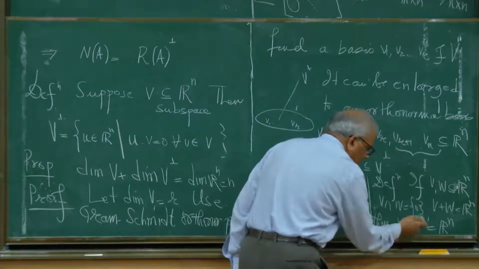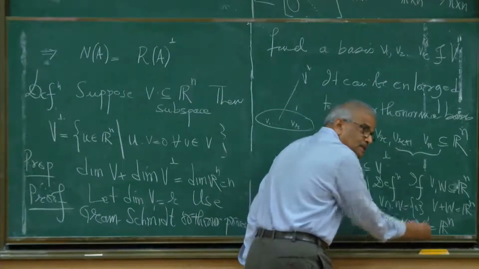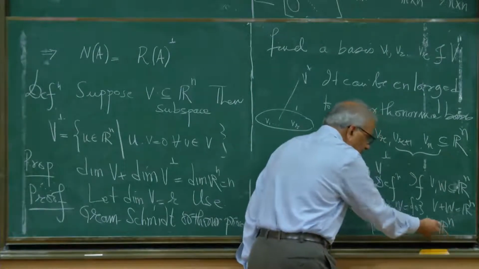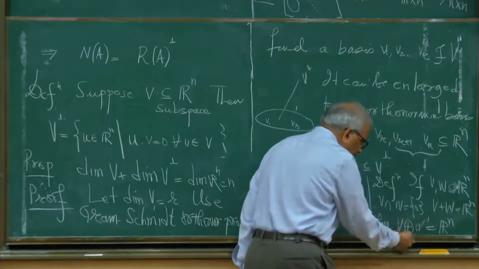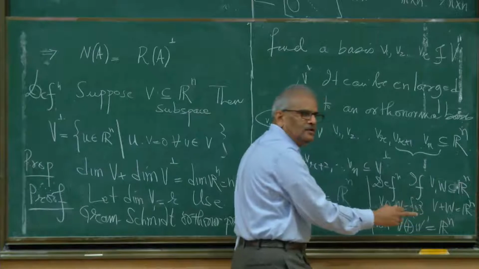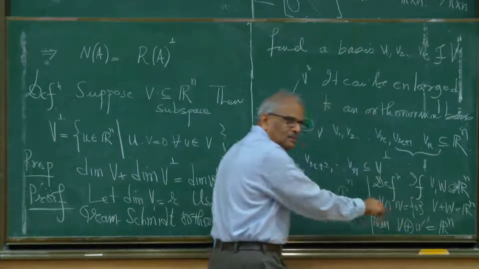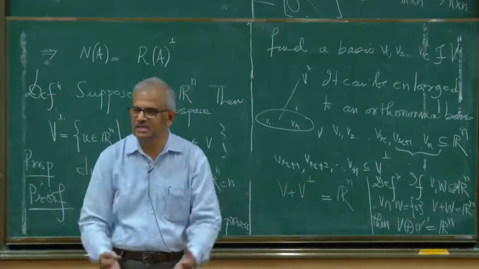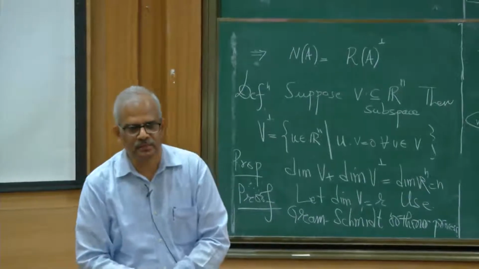This direct sum is saying that the sum is Rn. Every vector in Rn can be written as a sum of two vectors, one in V and another in W, in a unique way, and their intersection is 0, so we enclose the plus into a 0 to indicate that the intersection of V and W is 0.